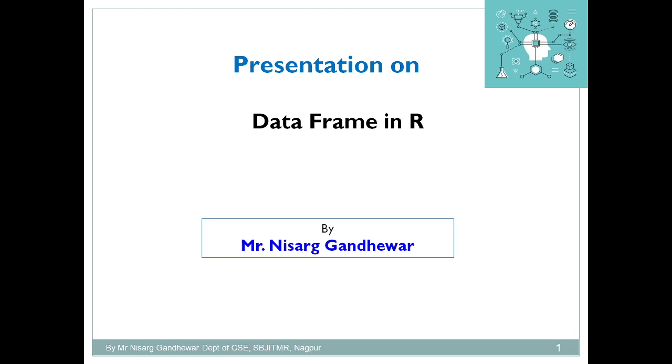So in the last lecture we started a topic called data objects in R. Till now we have discussed five different data objects that can be used, such as vector, list, array, matrix and factor. But today we are going to discuss a very important data object in R, that is the data frame.